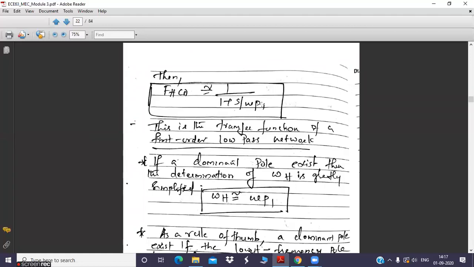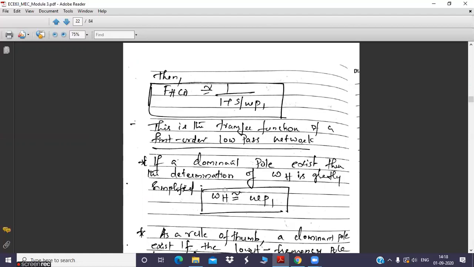And later you can take this omega p1 approximately equal to omega h. Whenever you find a dominant pole, I'll explain the condition of dominant pole later. Whenever you identify a dominant pole in the expression, you are going to take only that pole and discard all the other poles, so that the value of that dominant pole is nothing but your cutoff.